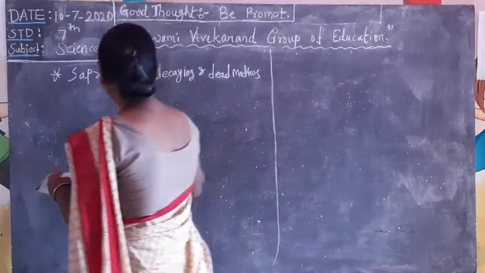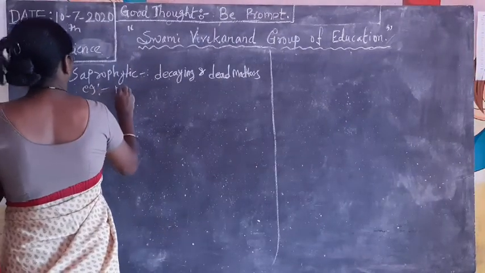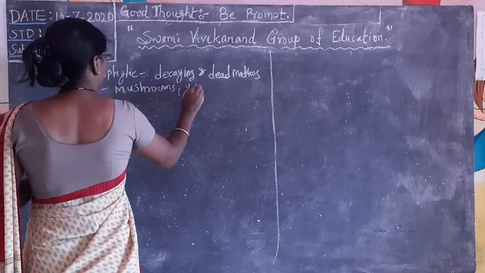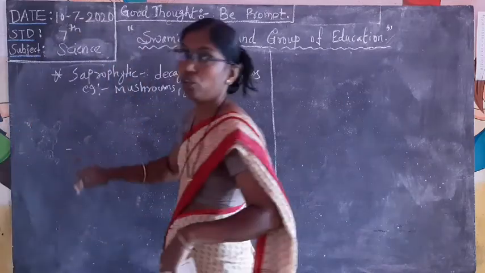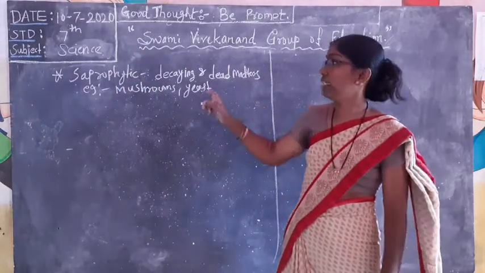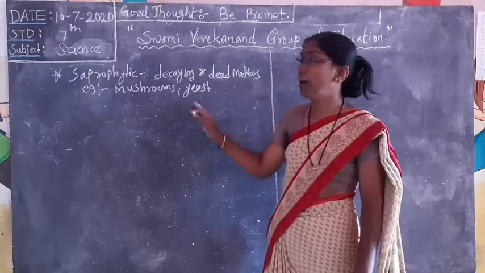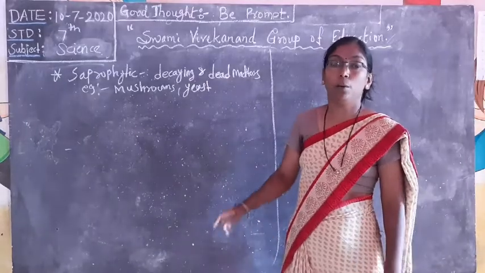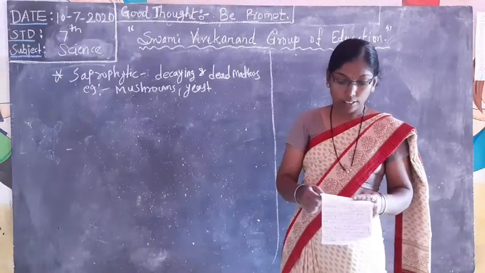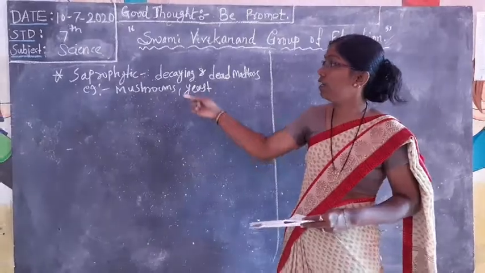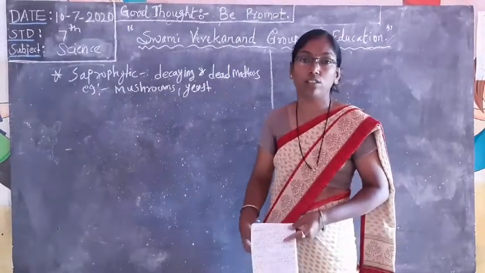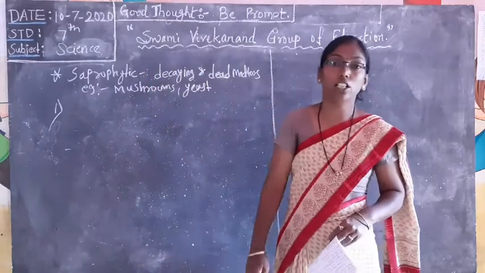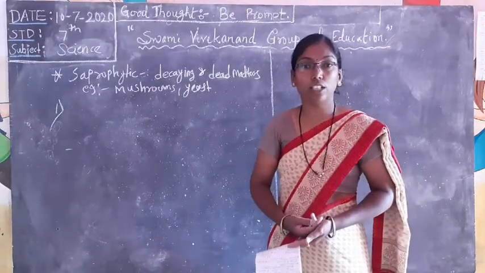Examples: mushrooms and yeast. Mushrooms and yeast are examples of saprophytic nutrition. They use decaying and dead animals for their food. Then how do they take their food and continue their digestive process? First point, they produce digestive enzymes.